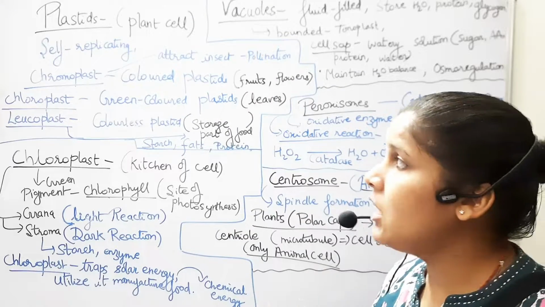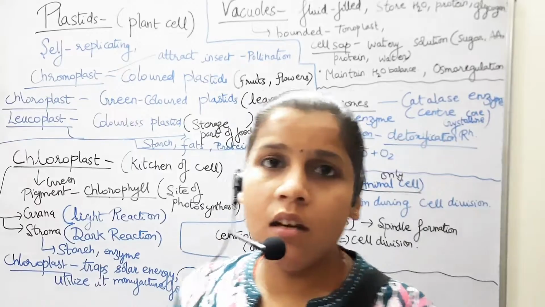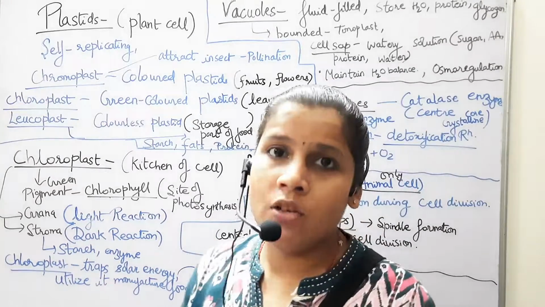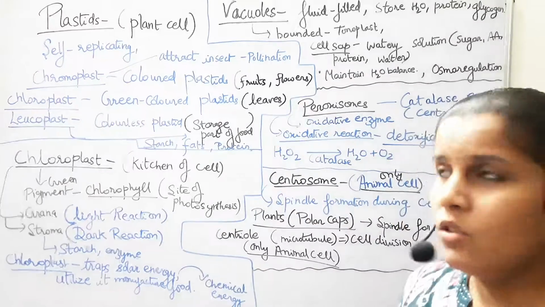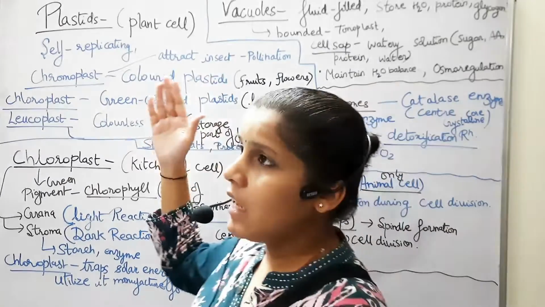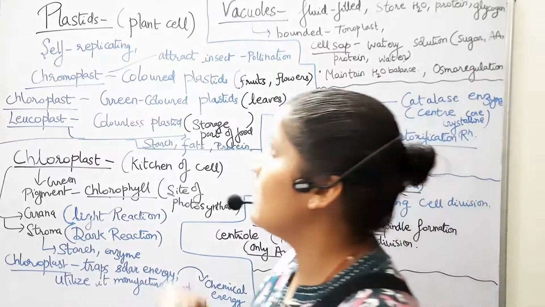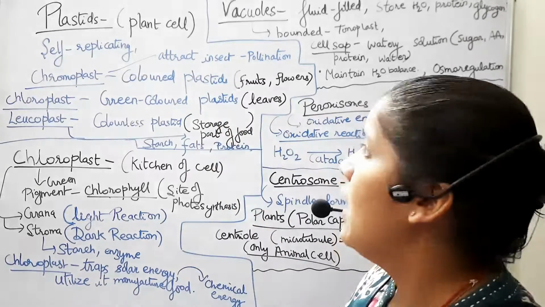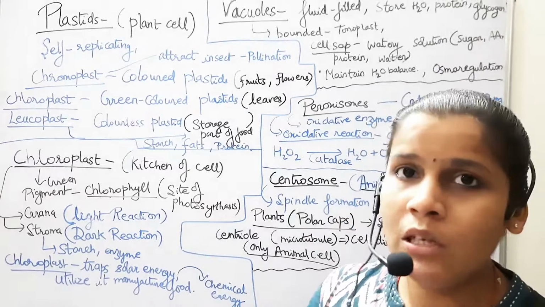Now next is the leucoplast. Leucoplast is generally a colorless plastid that is present in the cell of plant, and it is a storage part of cell that contains starch, fat and protein as a storage. So once again, plastid occurs only in plant cell. It provides color to the cell and it is self-replicating in nature. Also, it has its own DNA like mitochondria, and it is divided into three parts: the chromoplast, chloroplast and leucoplast.